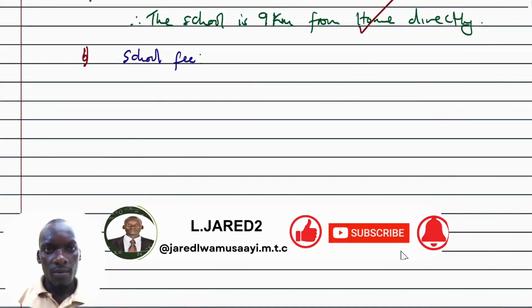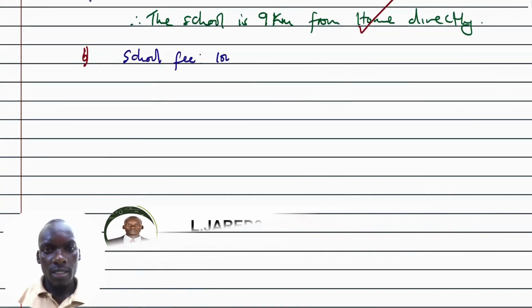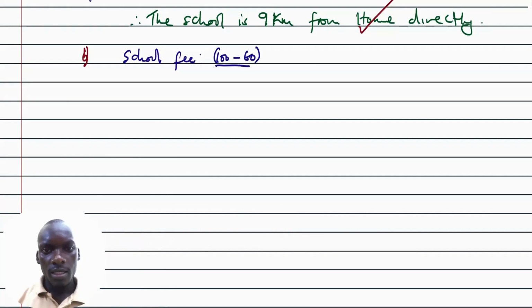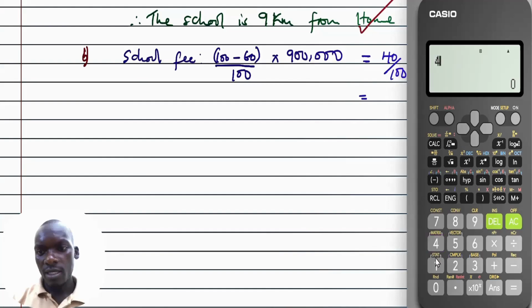So simply I'm to pay the 100, take away the 60, and this is out of 100. This is percentage multiplied by the total fees that is supposed to be paid. So as I simplify, this is the same as having 40 divided by 100 multiplied by 900,000. When I grab the calculator, I press 40 divided by 100. This will give us 0.4. Then multiplied by 900,000, this is giving us 360.